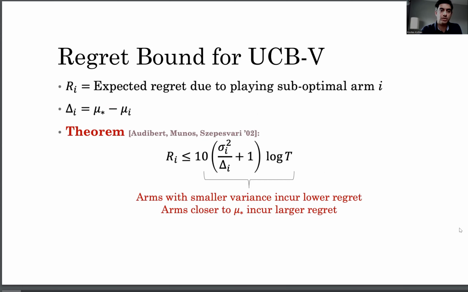Now, we know from previous work that the regret we will get on arm i will be given by this expression, so 10 times the variance over the difference from the best arm plus 1, times log T. So we get lower regret if the arm has smaller variance, and we get higher regret if the arm is close to mu star, because it will be played more times.